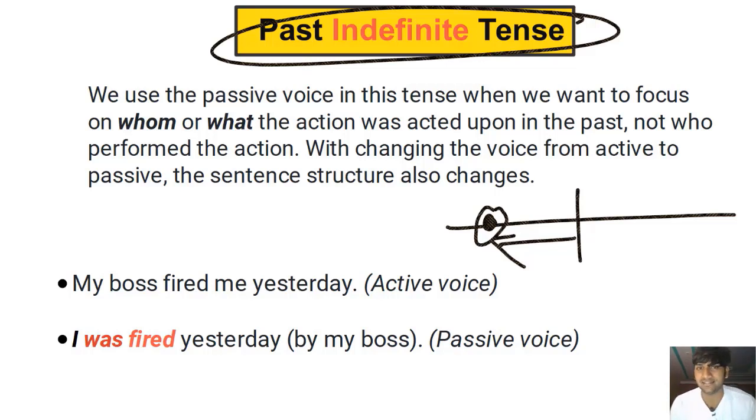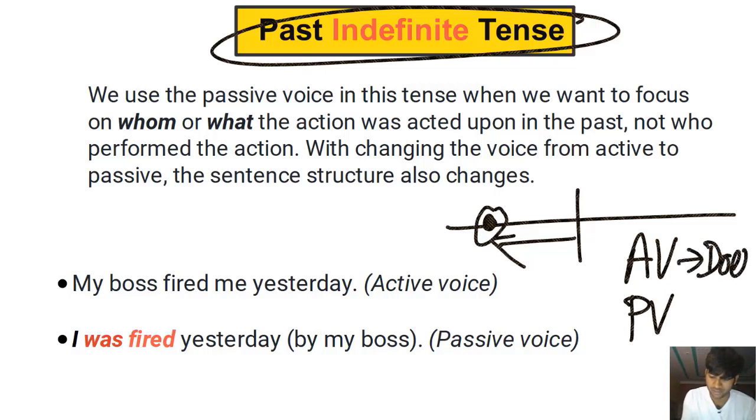Now understand this: every sentence in the English language, or I think in any language, is either written in the active voice or the passive voice. Now what is the active voice? In the active voice, we focus on the doer of the action. We focus on the person that performs the action, right? So in the past indefinite tense, we focus on the person that performed the action in the active voice. If a sentence is in the active voice, we'll focus on the person that performed an action in the past.